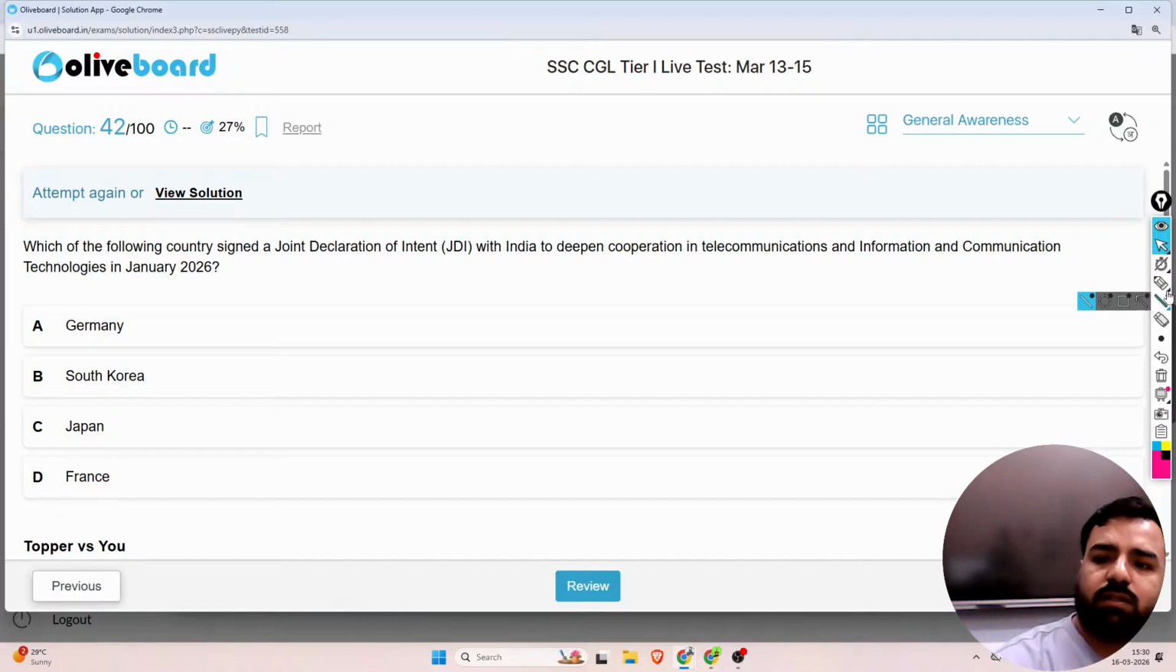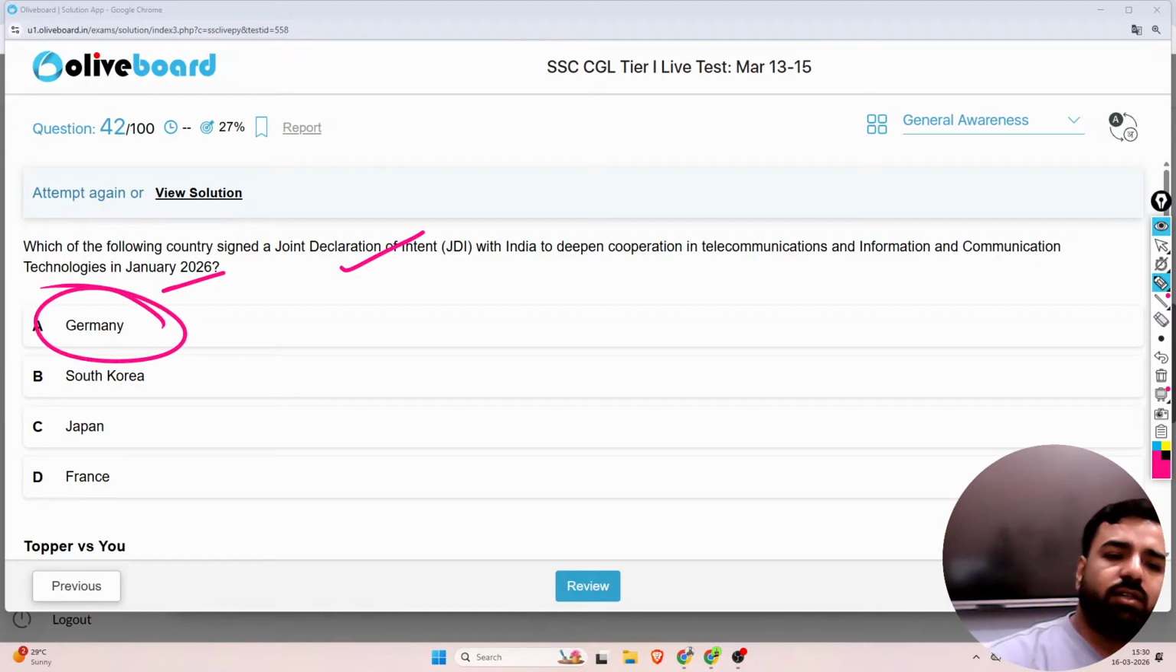Next one is this. Which of the following countries signed the joint declaration of intent with India to deepen cooperation in telecommunication and information and communication technologies in January 2026? So it was basically Germany. So Germany, that is option number A, is absolutely correct. So option number A will be the correct answer. Next.